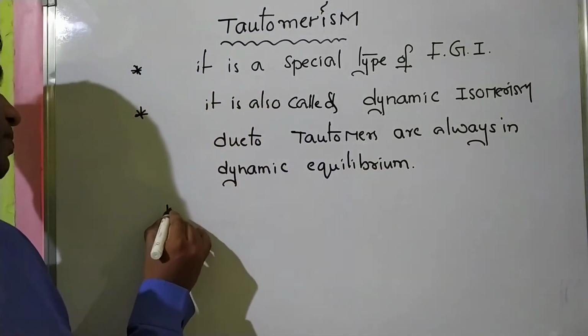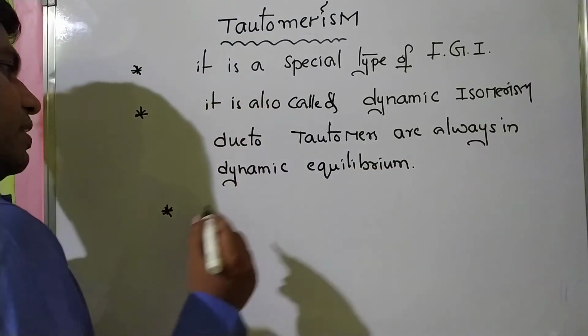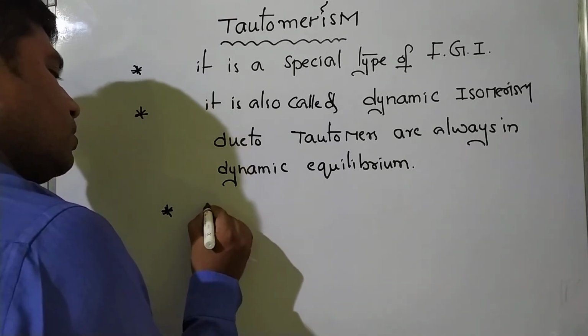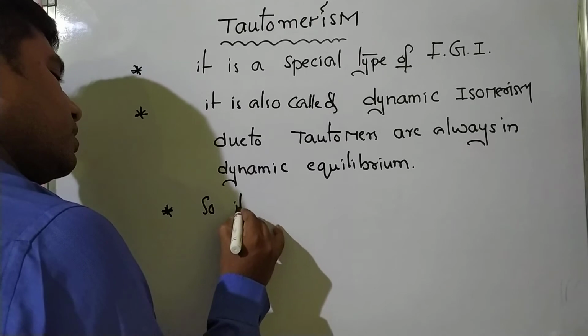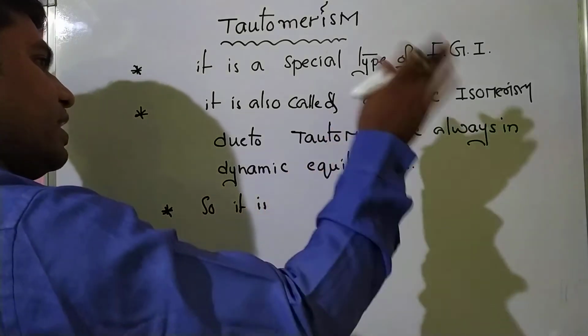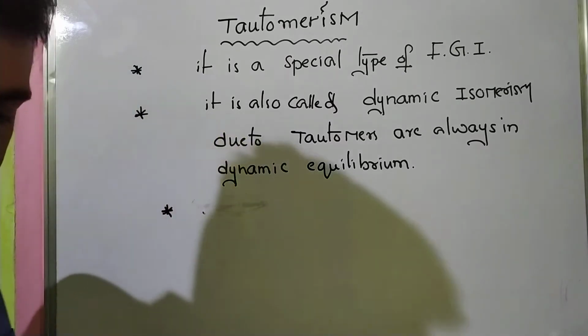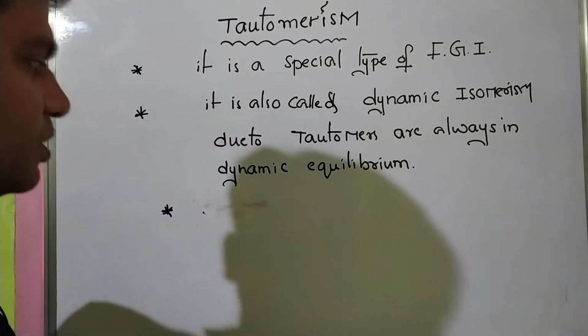And so it is called dynamic isomerism. Please note these points.